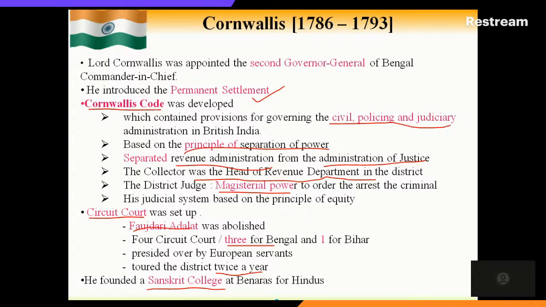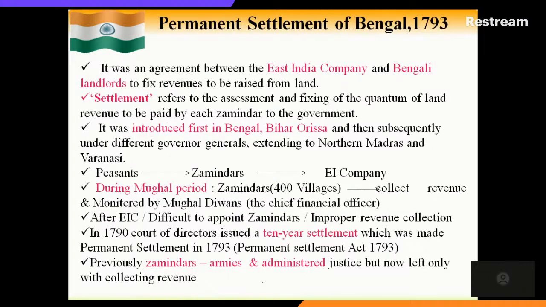So this is the introduction to Cornwallis, when he was appointed as the second Governor General of Bengal. We'll move on to the next. The Cornwallis Code we have seen, then the circuit courts we have learned. One more main thing he introduced in India was the permanent settlement. What is it actually?